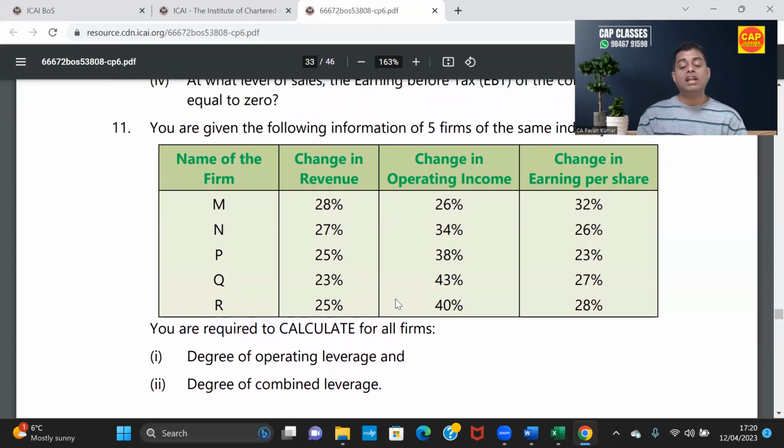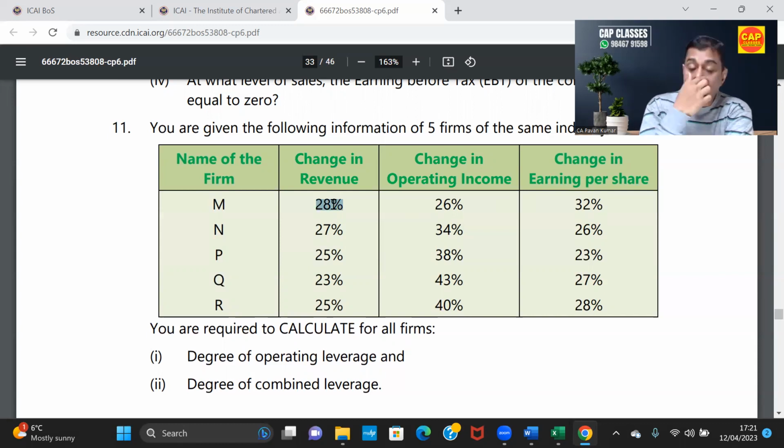Can you tell me how to calculate degree of operating leverage? What is the formula? Contribution by EBIT, or percentage change in EBIT by percentage change in sales. So this column is percentage change in EBIT. Yes, sir. This column is percentage change in sales. So this divided by this obviously will give you operating leverage.